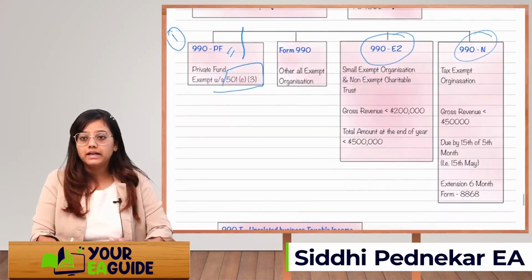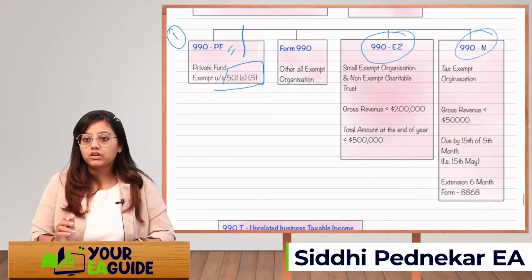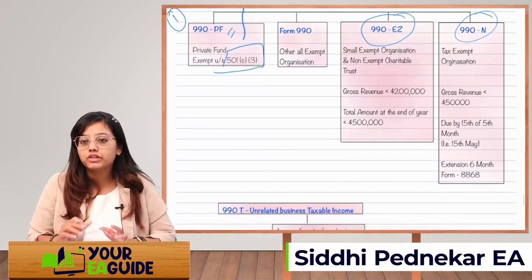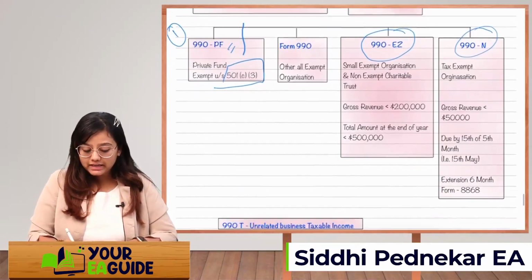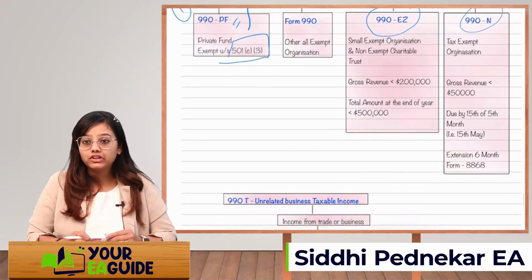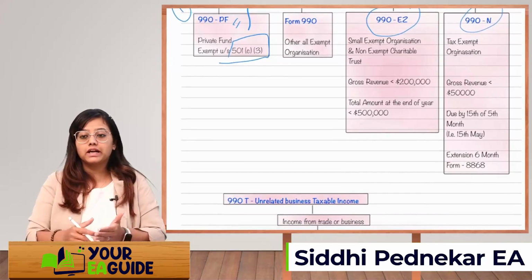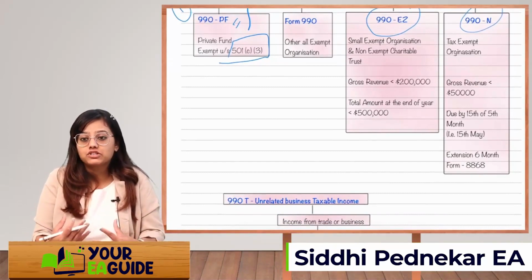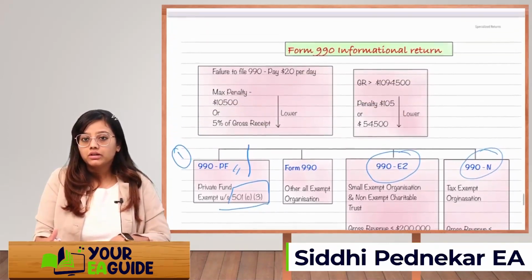990-N is nothing but for a tax exempt organization having gross revenue of up to $50,000. For filing 990-N, the due date is the 15th day of the 5th month. So it is 15th of May, and here also you will get an extension of 6 months by filing just a form 8868. All right, so 990 is clear.